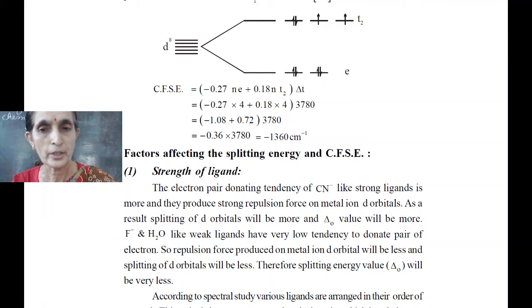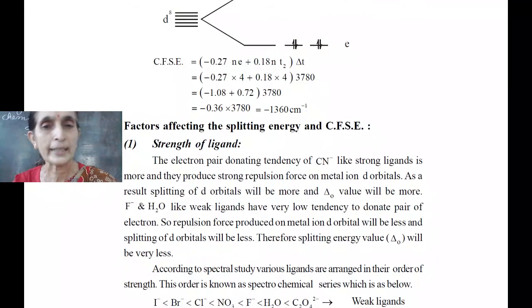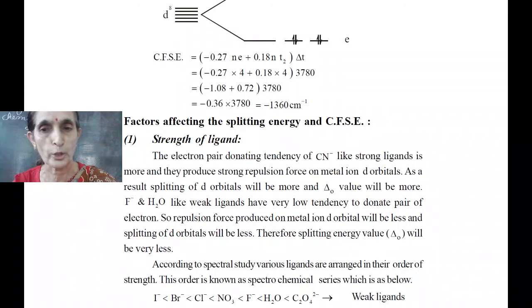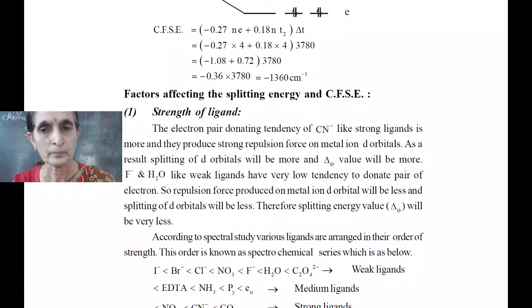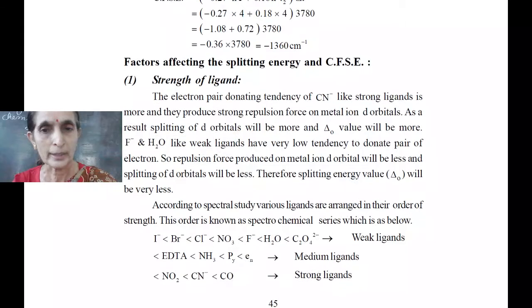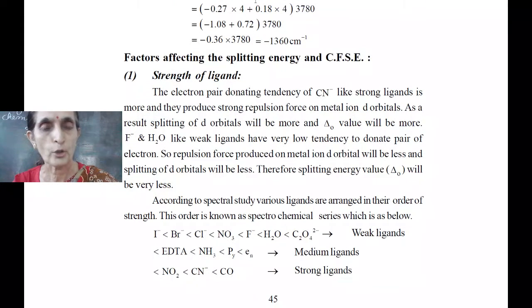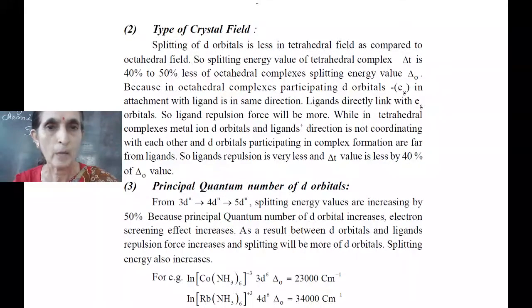As a result, there will be more splitting, a higher delta 0 value, while a weak ligand like H2O shows a low tendency to donate a pair of electrons. The repulsion force will be less, and the splitting value will be less. According to these values, we have arranged various ligands in order of strength. This is known as the spectrochemical series. How it occurs is shown in the figure.